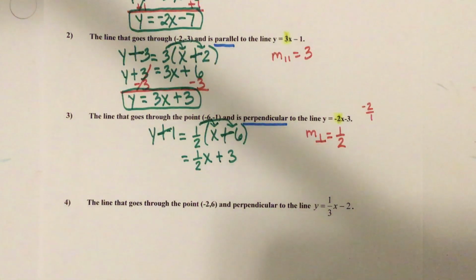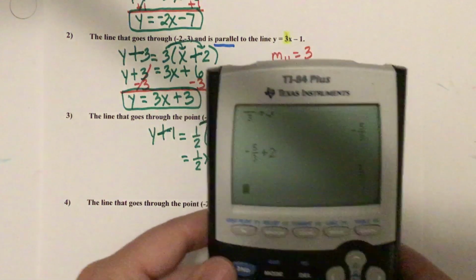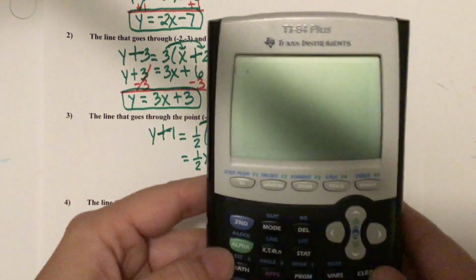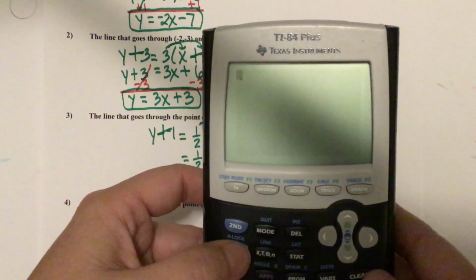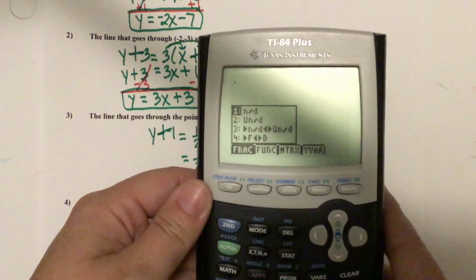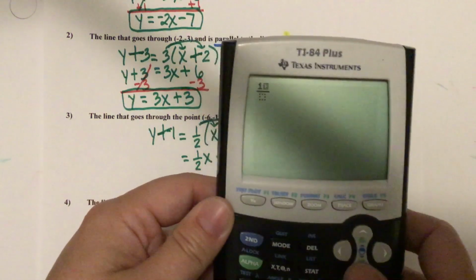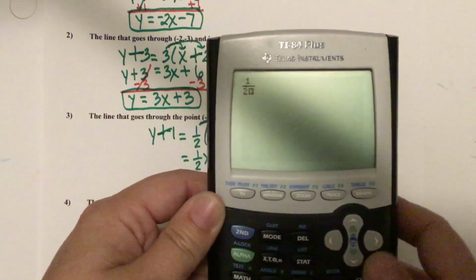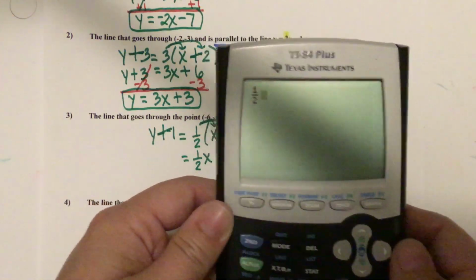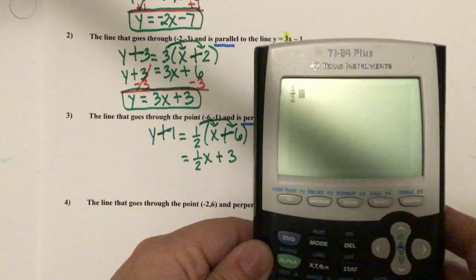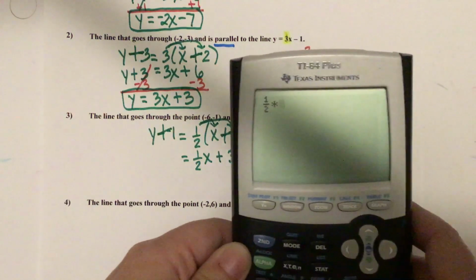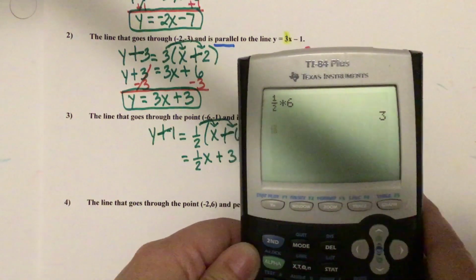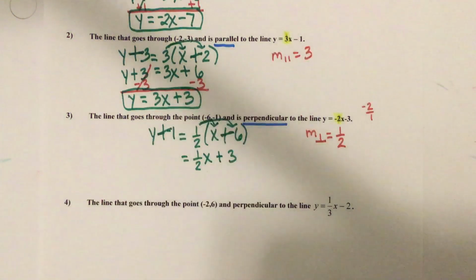And if you had to, you could practice this: alpha y equals, hit number 1, 1 on top, arrow down, 2 on bottom, right arrow out of the fraction, and take 1/2 times 6. And sure enough, it's the 3 that we said it was.